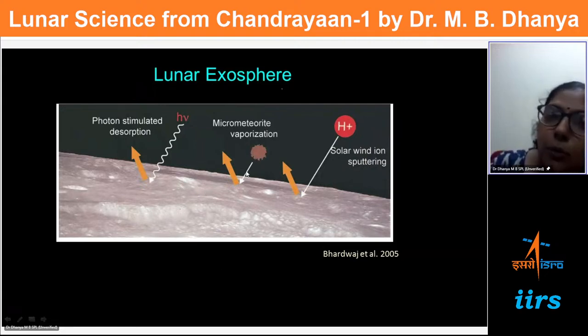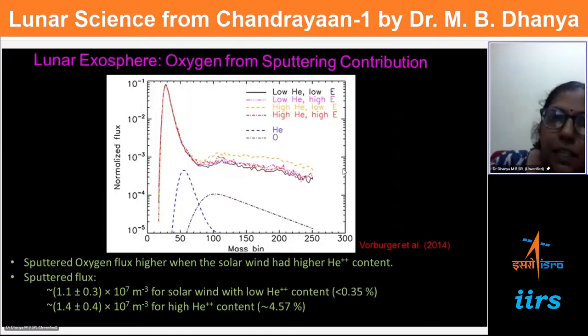Solar wind ion sputtering is theoretically thought to happen, and the first experimental evidence we got from Chandrayaan was with oxygen. Oxygen is released from the moon surface, because the moon surface has mostly elements in the form of minerals as oxides. So oxygen is one of the elements which is supposed to be present, and its source is solar wind sputtering. We got this from Chandrayaan-1. We can see that this is a sputtered flux.